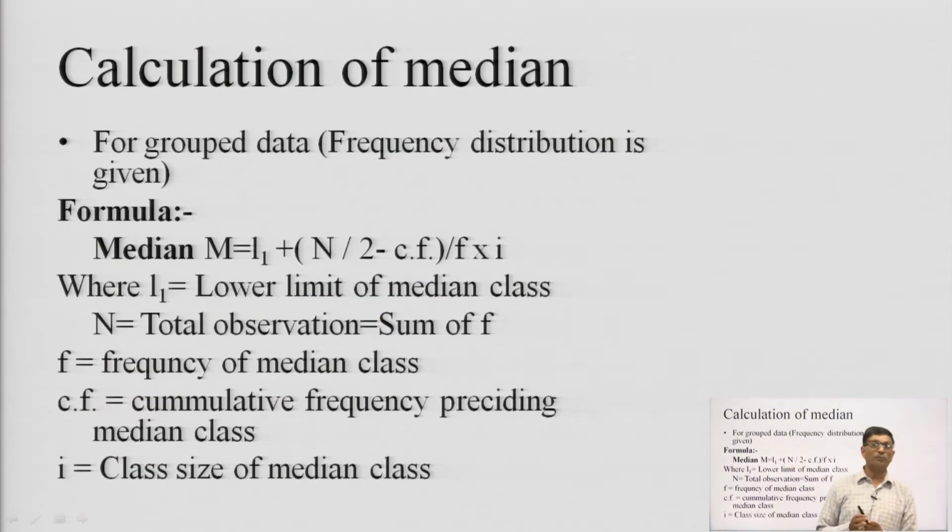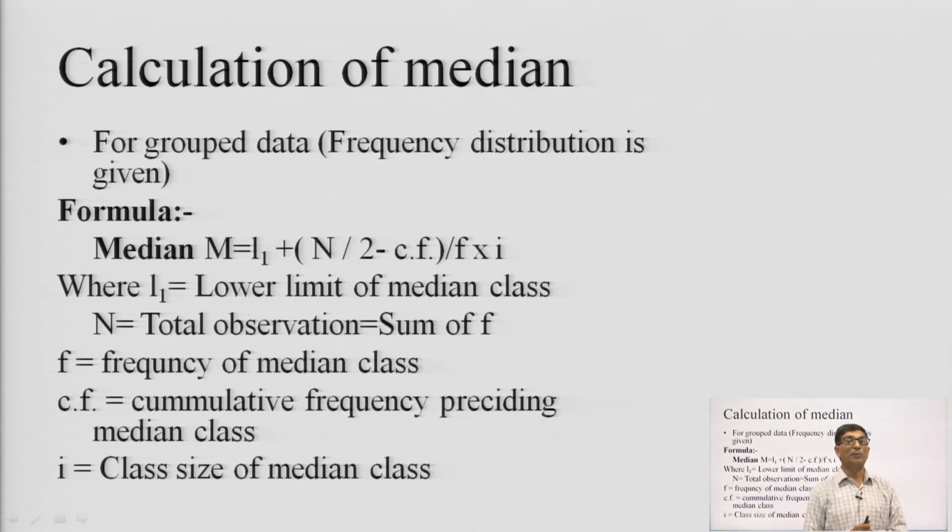Now, calculation of median for grouped data. When a frequency distribution is given, the formula to calculate the grouped data median is equal to L1 plus (n/2 minus Cf) divided by f, into i, where n is the total number of observations, equal to the sum of the frequencies, and f is the frequency of the median class.